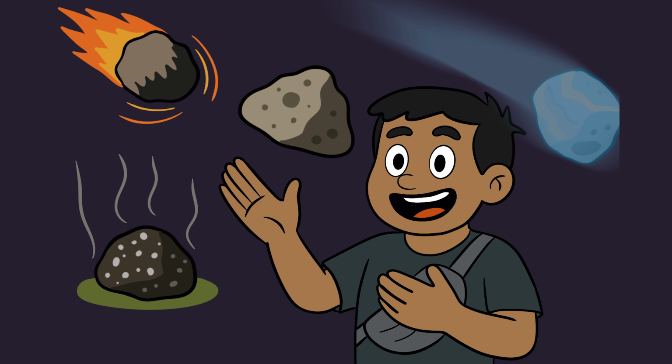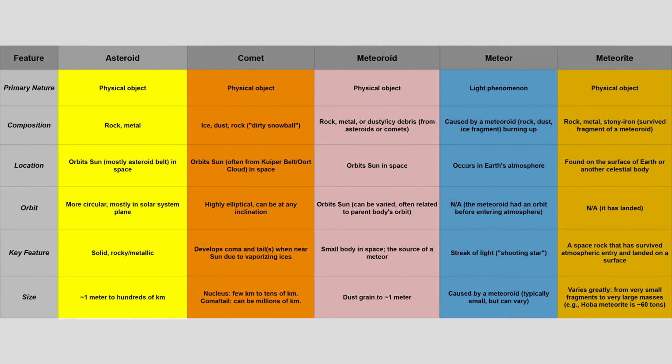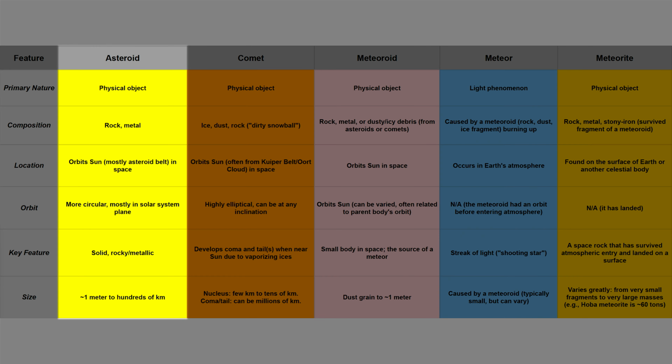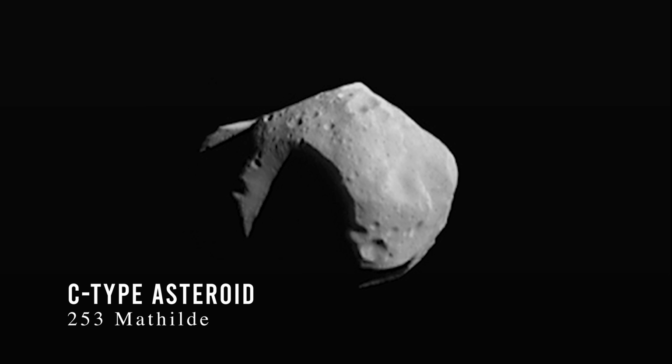Well, that seems pretty interesting. I'd like to know, are there any differences between rocky objects in space? Asteroids. They are a physical object. An asteroid's composition can be three types. C-type carbonaceous are the most common. These are dark primitive asteroids rich in carbon compounds, clay, and silicate rocks.